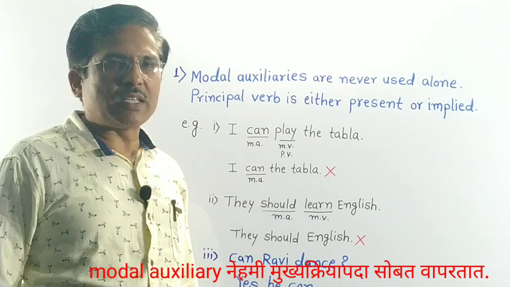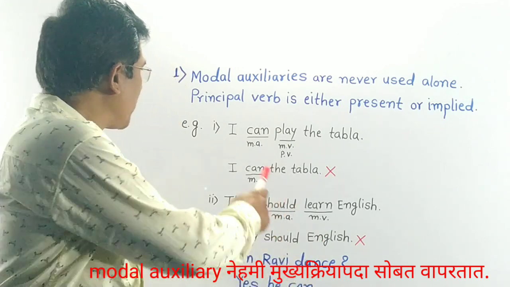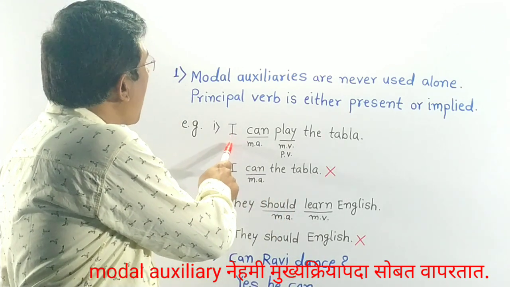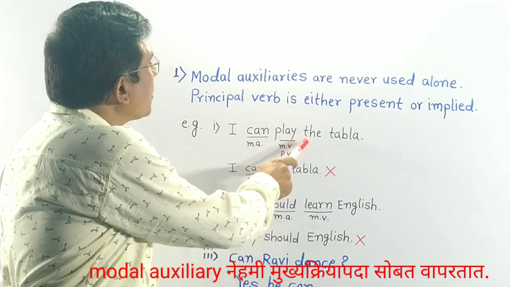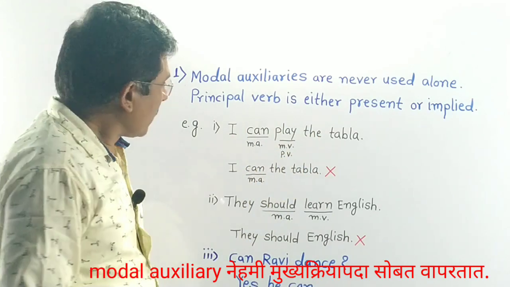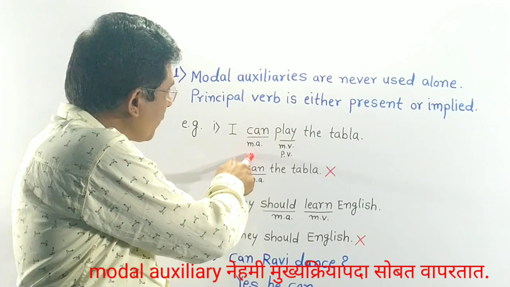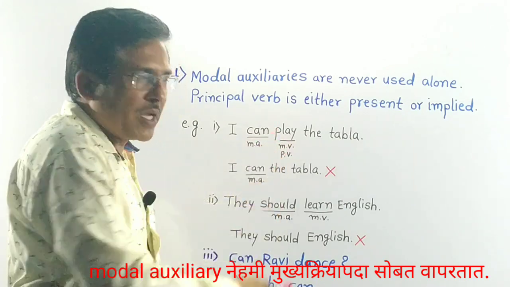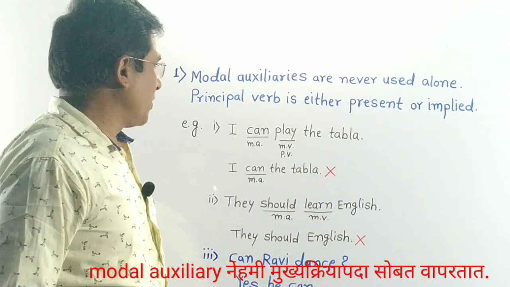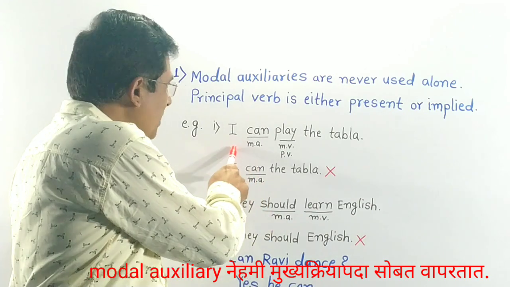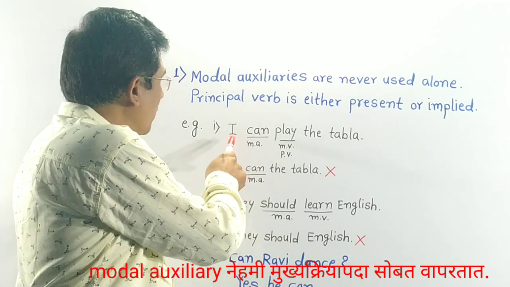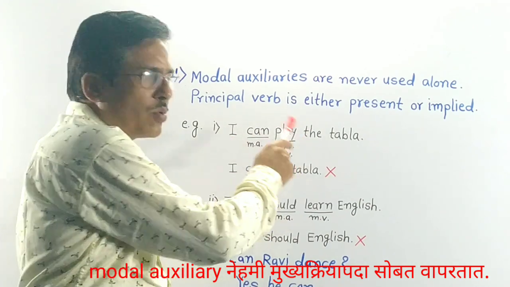Now let's see the examples. See the first sentence. I can play the tabla. In this sentence, can is modal auxiliary, play is main verb or principal verb. This sentence is meaningful. मी तबला वाजवू शकतो.